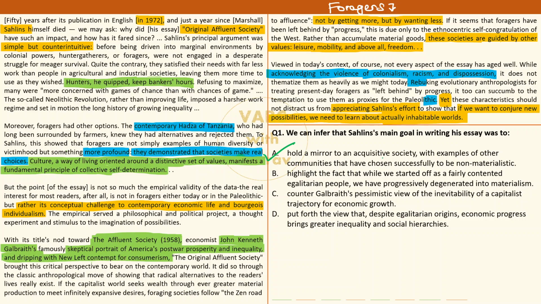Hold a mirror to an acquisitive society with examples of other communities that have chosen successfully to be non-materialistic. Amazing word. एक word इस option का कितना प्यारा है. Acquisitive society. Now you might be wondering ये word कहाँ से आ गया? ये तो कहीं दिया ही नहीं है passage में. Basically it's another substitute word for mindless consumerism.